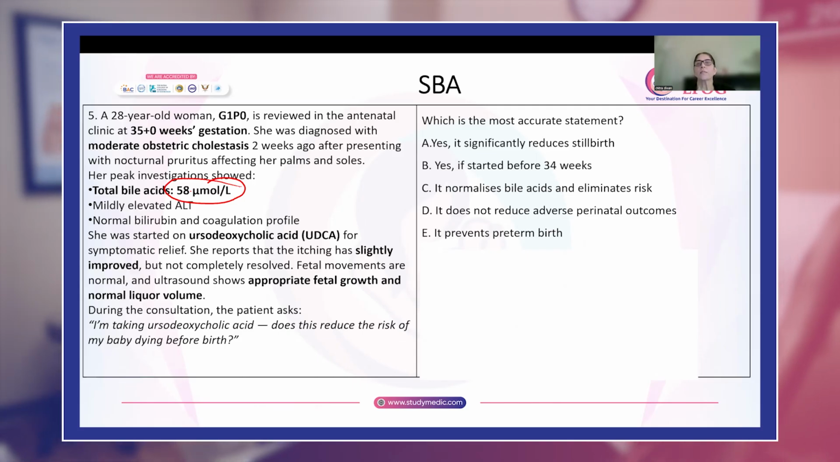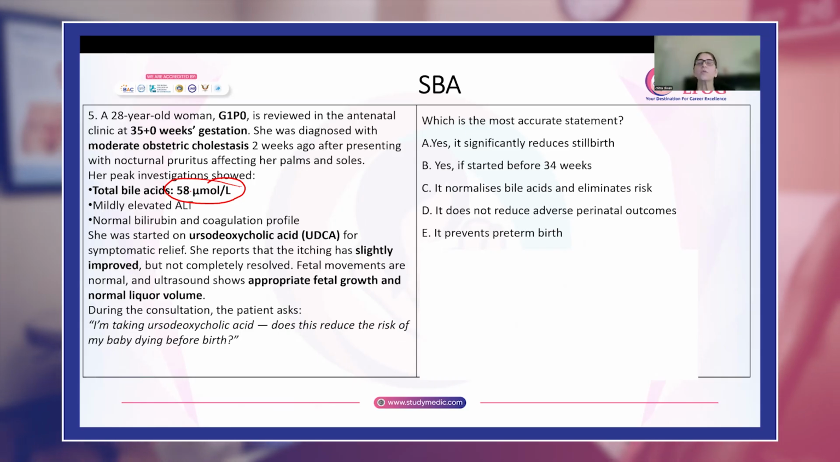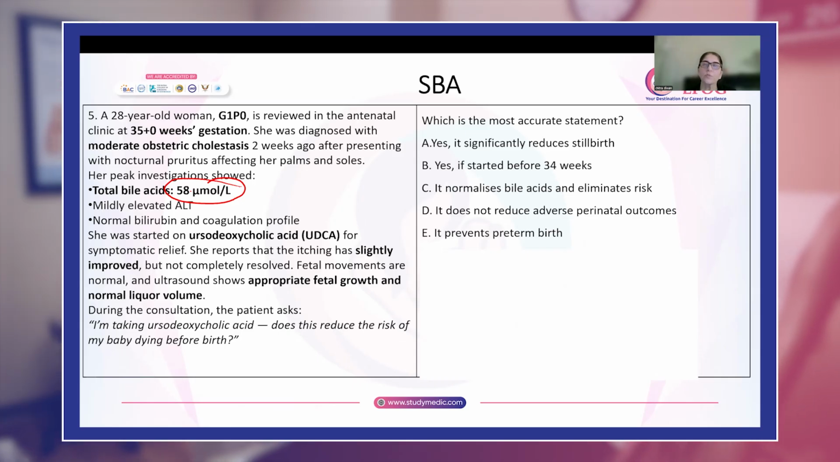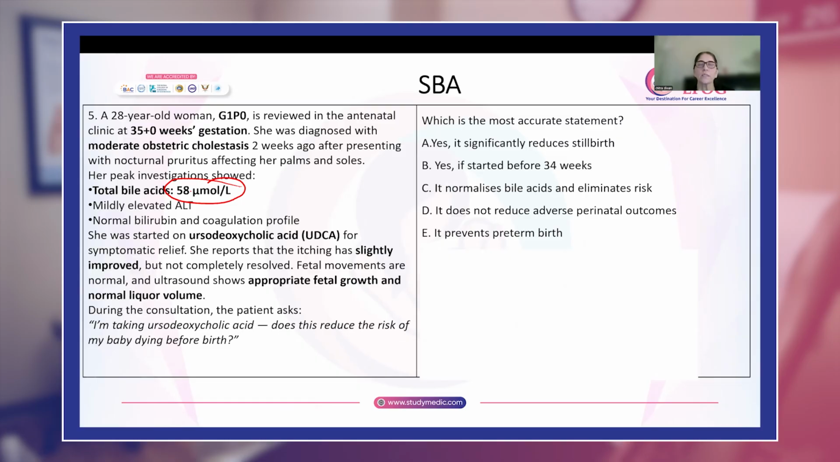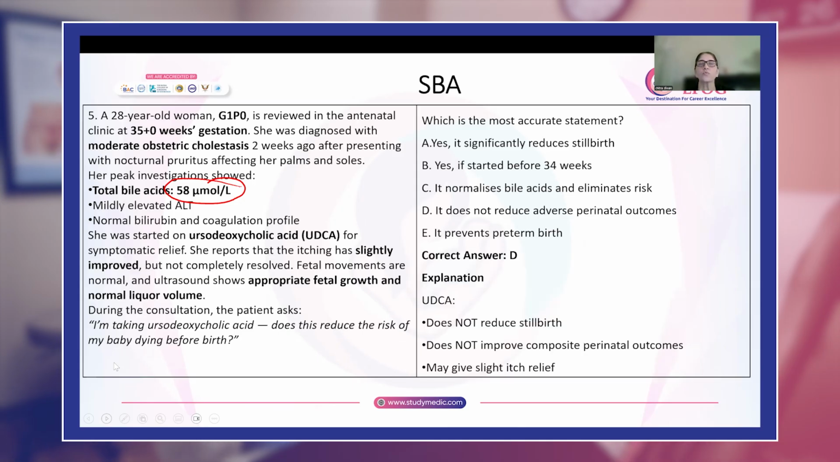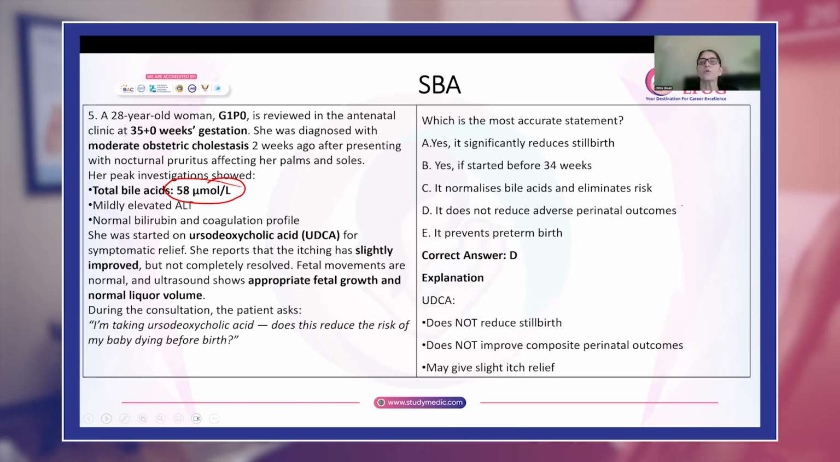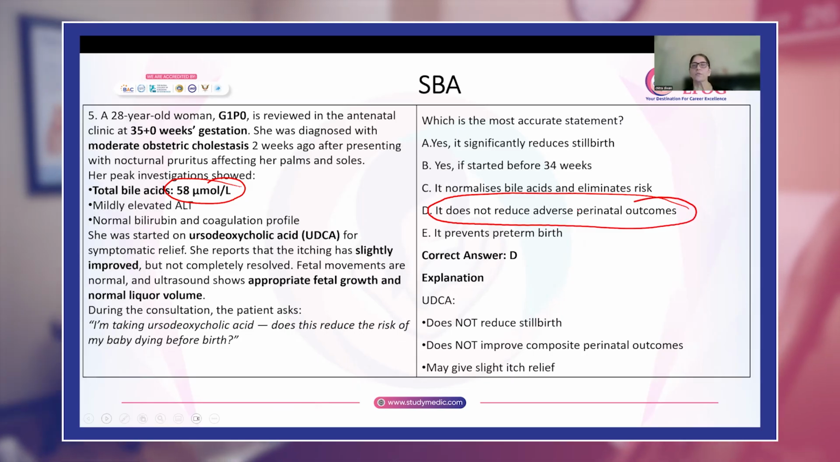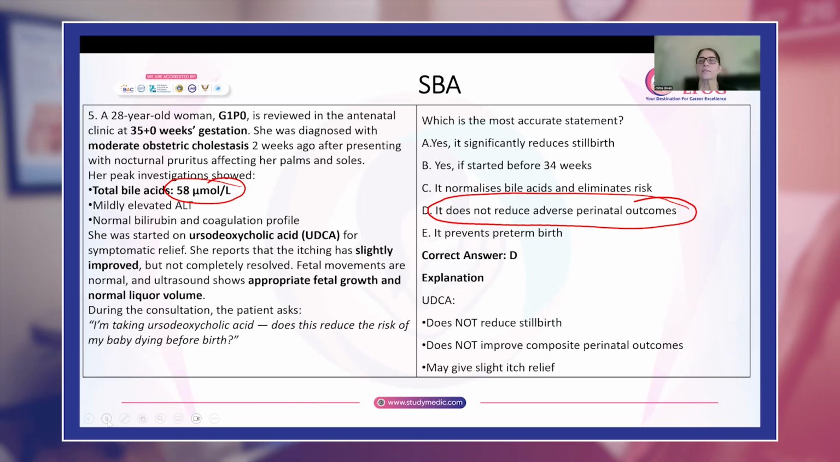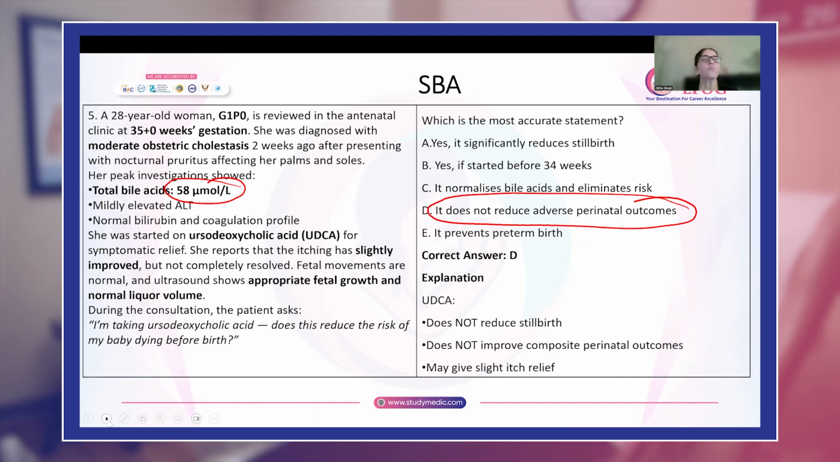So we know that ursodeoxycholic acid does not improve the outcome for the baby. It was previously thought that it would decrease the itching symptoms in the mother, but we know it does not have any effect on the perinatal outcome. So what you are going to tell her is it does not reduce adverse perinatal outcomes. Okay. It does not reduce stillbirth. It does not reduce perinatal deaths. Sometimes the woman can have a little bit of relief from itching. That is the only role that ursodeoxycholic acid plays in intrahepatic cholestasis of pregnancy.